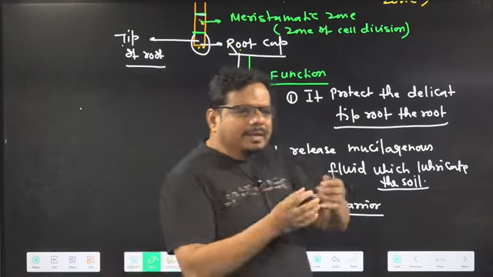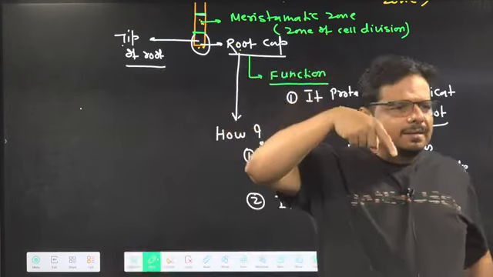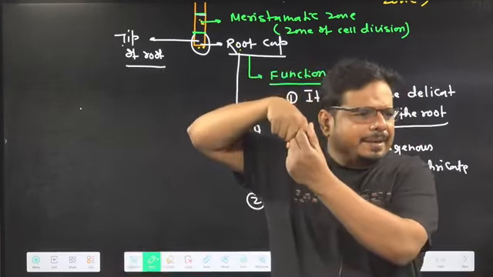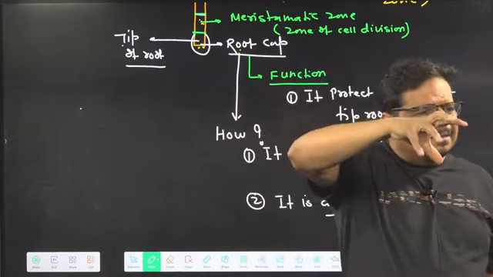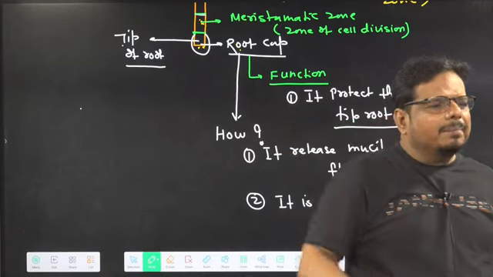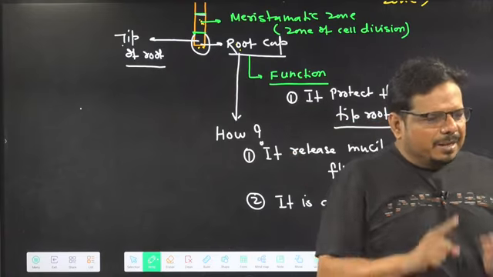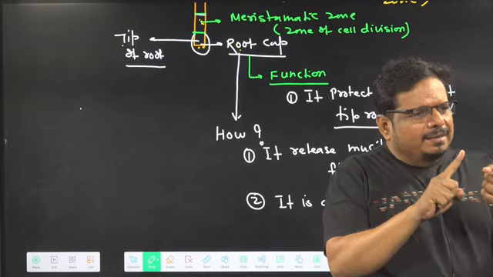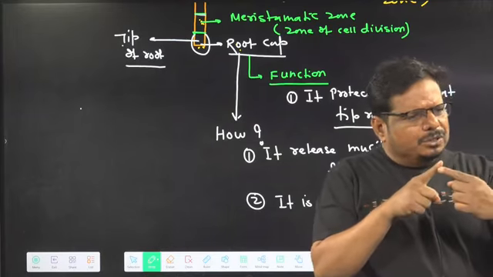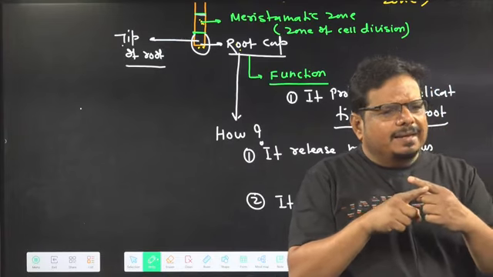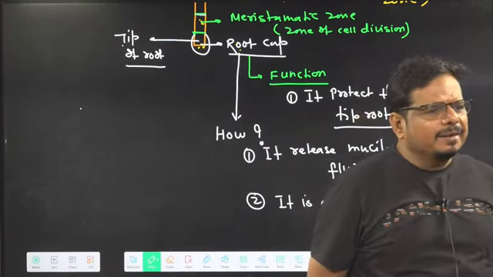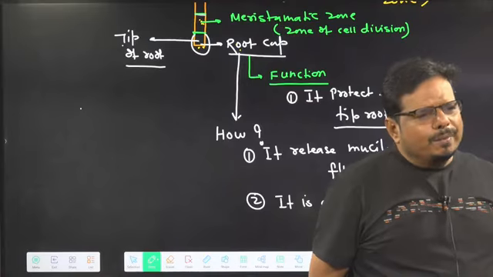Suppose my finger is there and I am wearing a metal cap here. Then I can easily collect the glass also with this metal cap, because it is a barrier. So any sharp object cannot directly puncture my finger. Understanding the idea? So in two ways it is protecting.